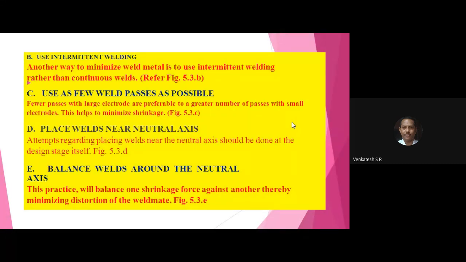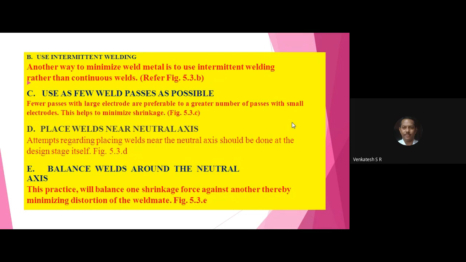Next, subdivision C, use intermittent welding.